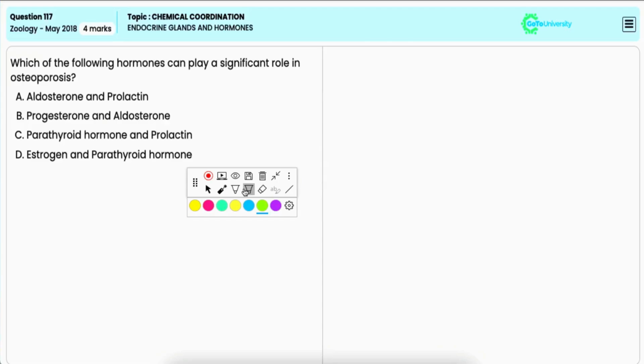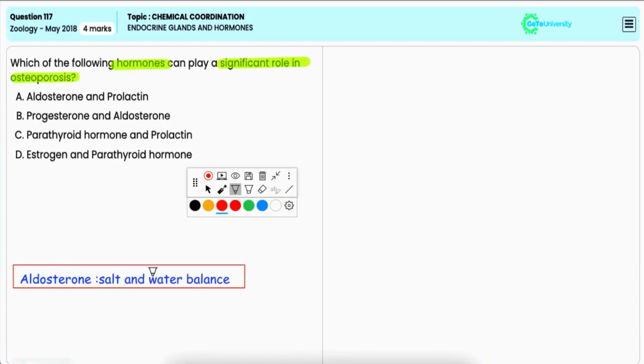In this question, you have to identify the hormones that play a significant role in osteoporosis. Option A, aldosterone and prolactin. Now, aldosterone regulates fluid balance, and prolactin is primarily involved in milk production. And these hormones do not have significant effect on osteoporosis. Hence, it is incorrect.